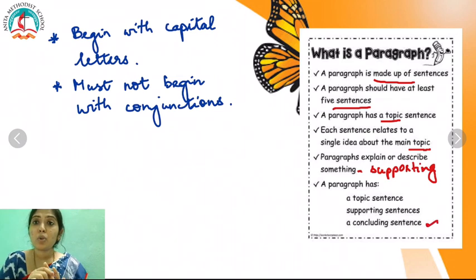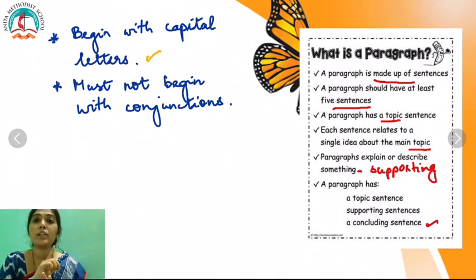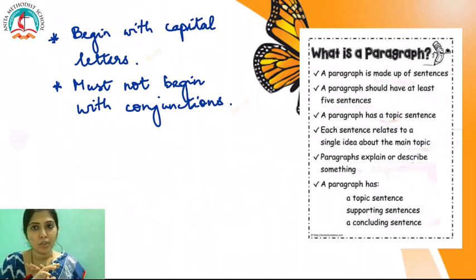Your paragraphs will always begin with capital letters only. You never begin a paragraph with a small letter. And your paragraphs will not begin with conjunctions like and, also, for, words like this. You cannot begin your paragraph with them.